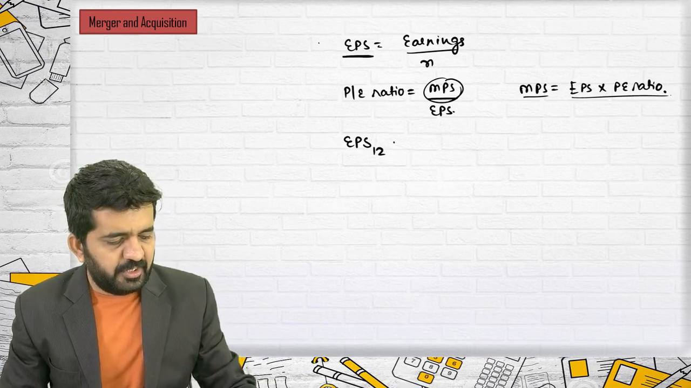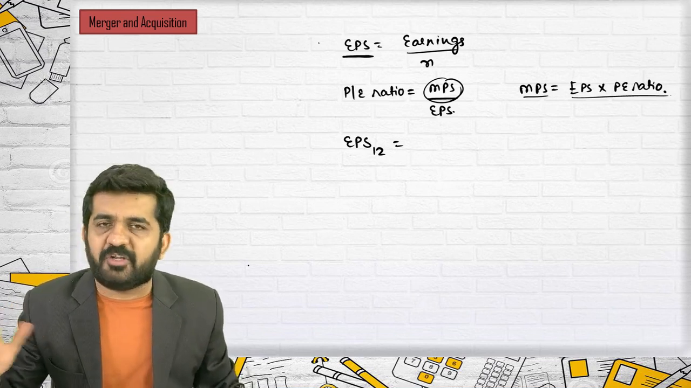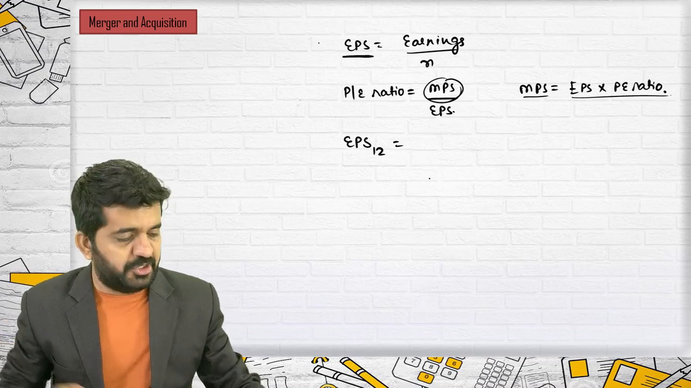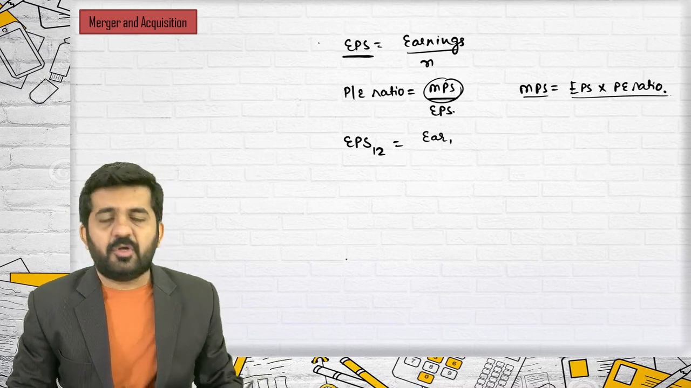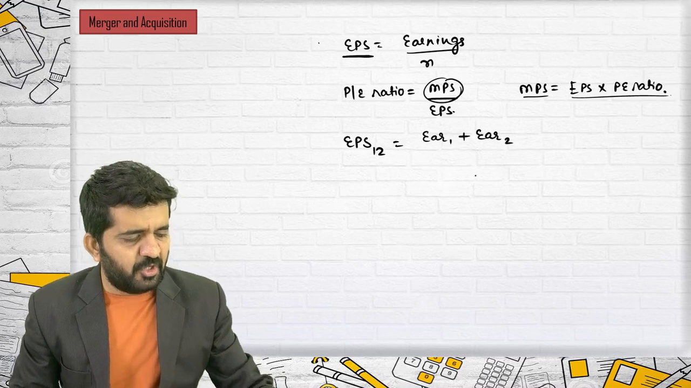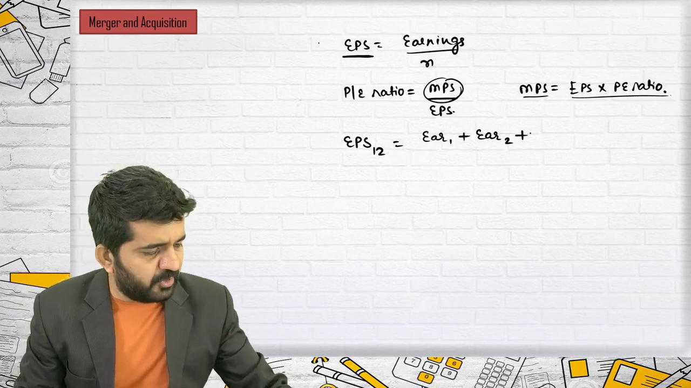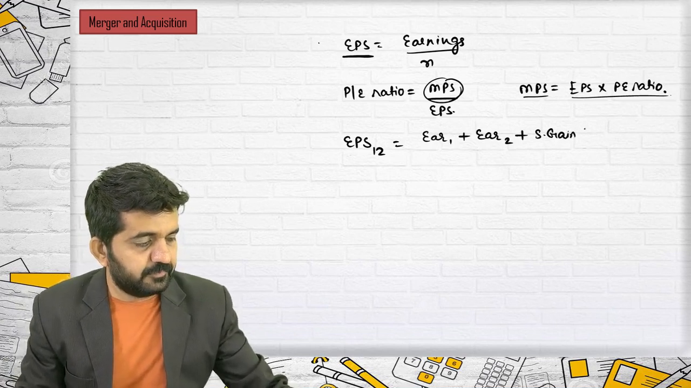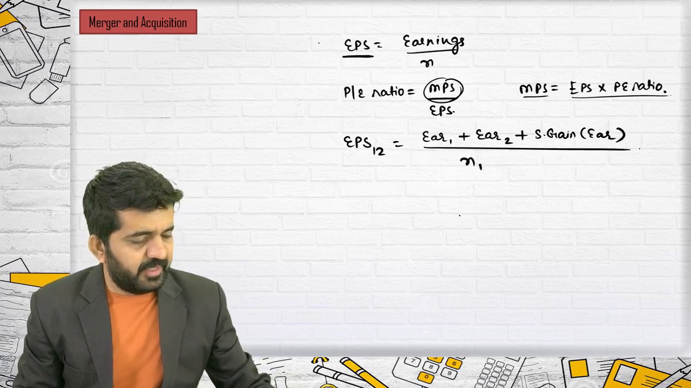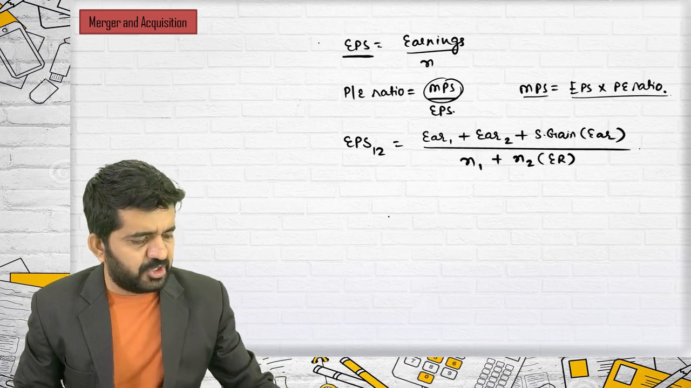We have learned EPS 1, 2. 1 is purchasing company, 2 is selling company, whatever might be the name. We are finding out earning per share after merger. How to find it out? Earning of company number 1 plus earning of company number 2 plus synergic gain in terms of earnings, divided by N1 plus N2 into exchange ratio.